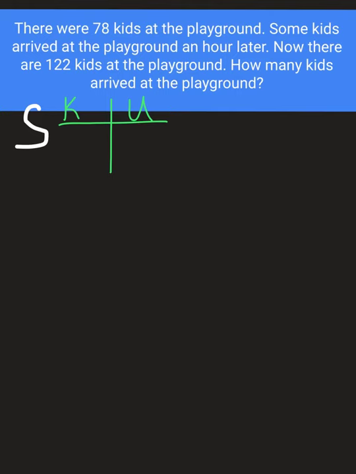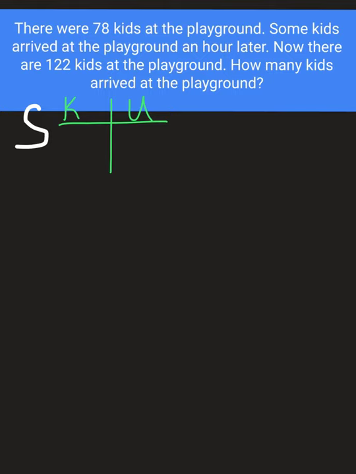Alright, so now let's take a look at our guiding problem for today. There were 78 kids at the playground. Some kids arrived at the playground an hour later. Now there are 122 kids at the playground. How many kids arrived at the playground?